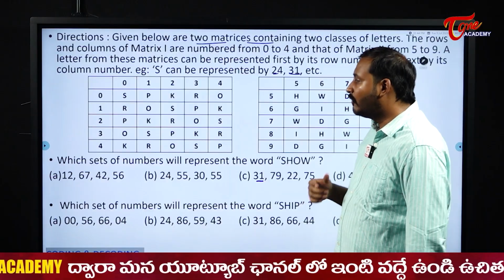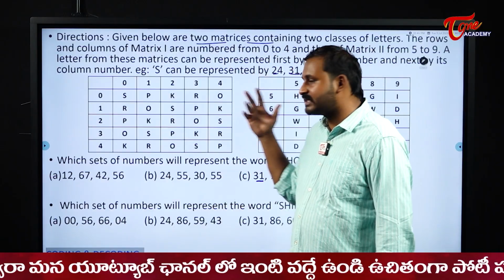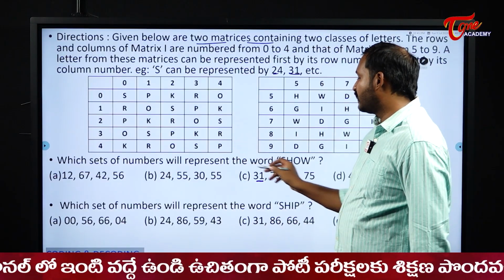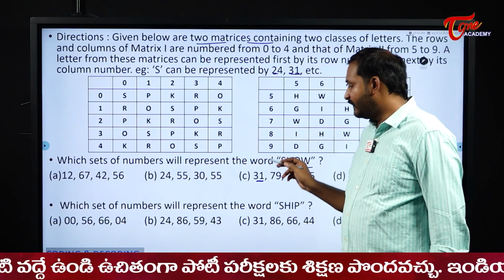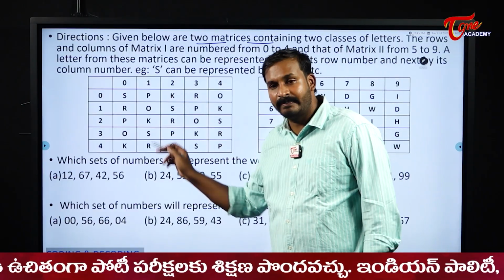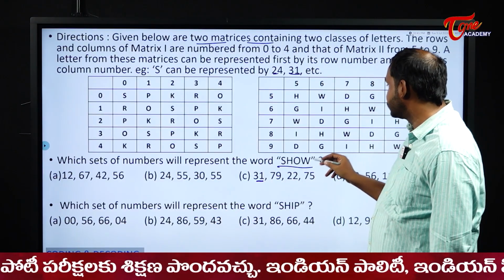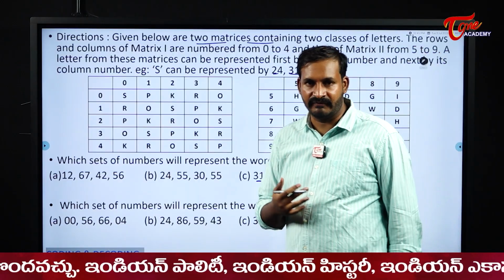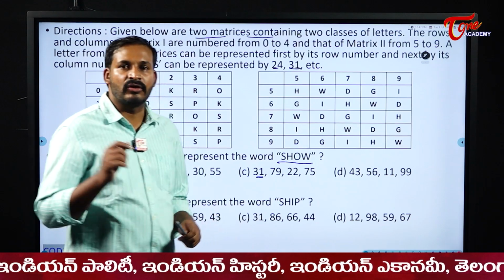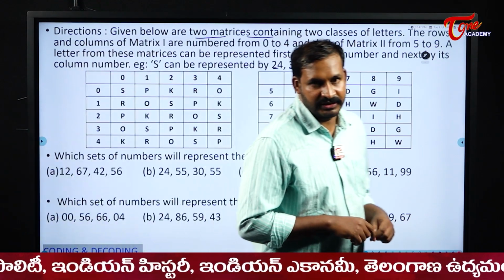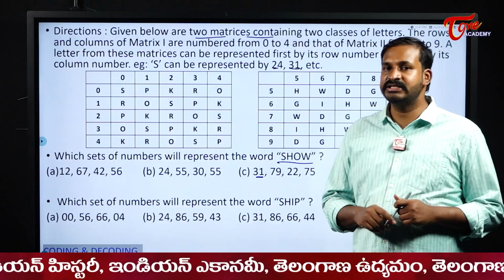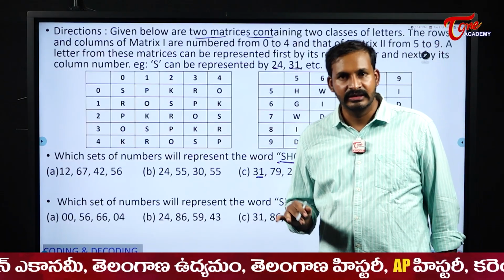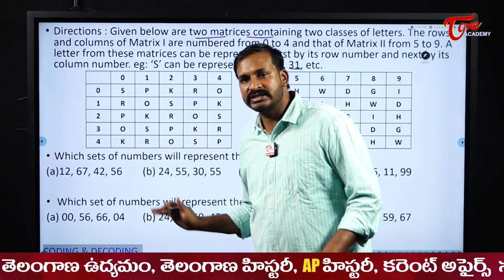So now, how will we solve this? Because the same letters are there multiple times. I need to tell which set of numbers will represent the word. If I say S, S is there in multiple places, sir. H was also there in multiple places. O was there in multiple places. S was there in multiple places. Then how do I need to verify it? This type of question we can solve only with the help of options, students. With the help of options we can solve it very effectively. If we see it like this as a word, it will be confusing. So we will take the help of options and then try to solve it.